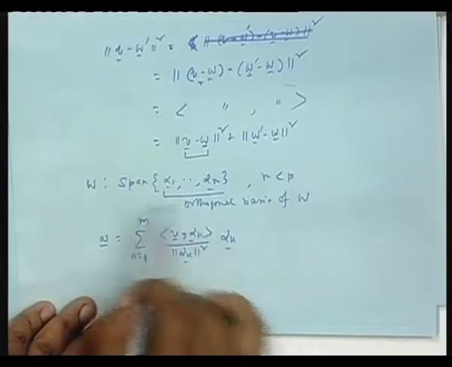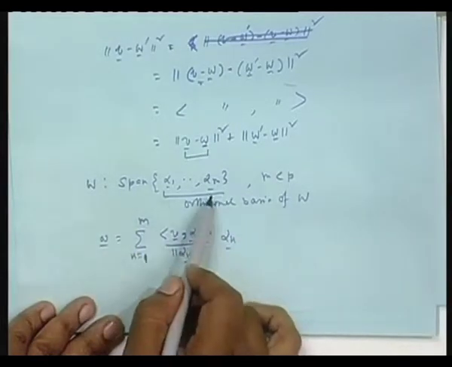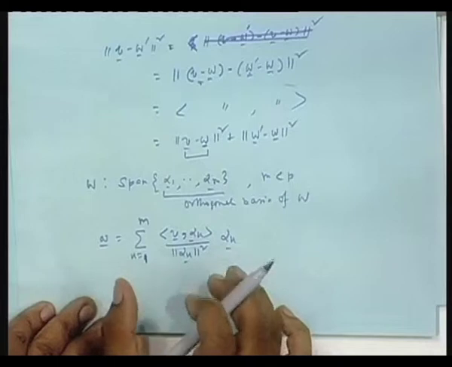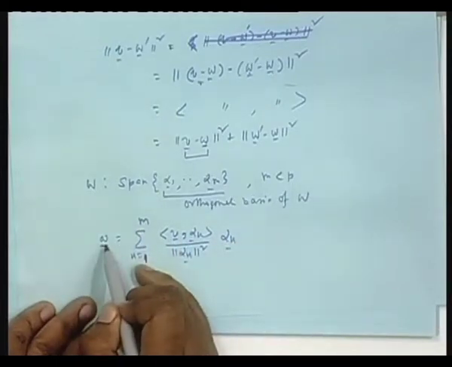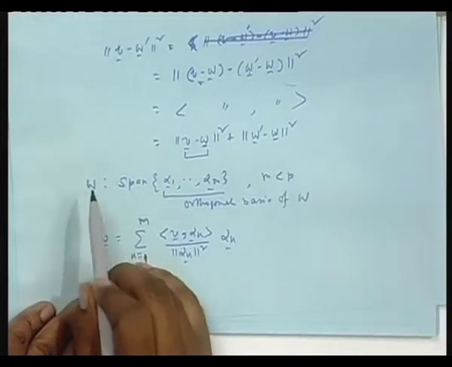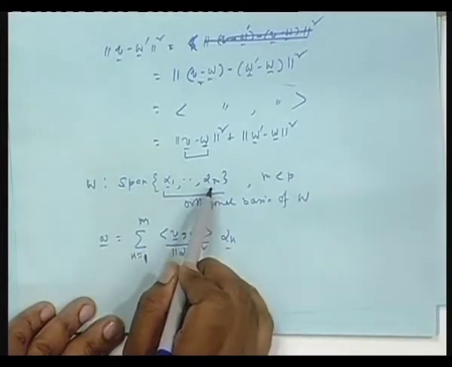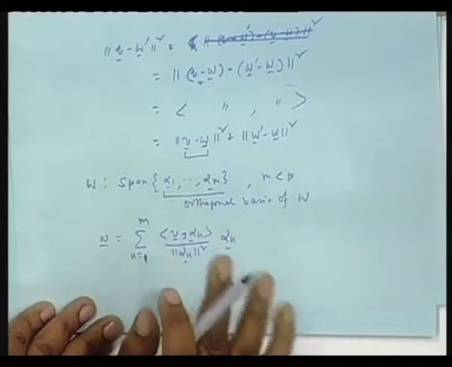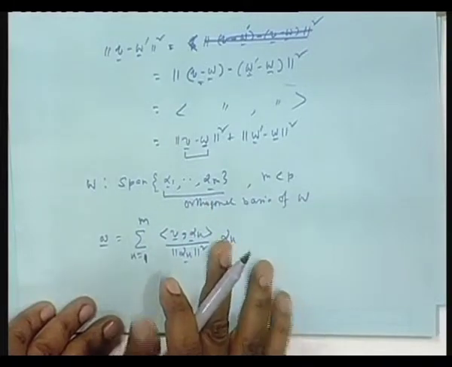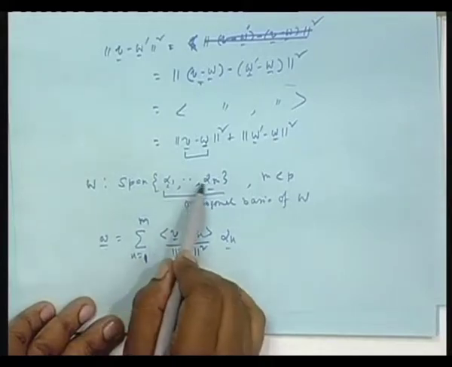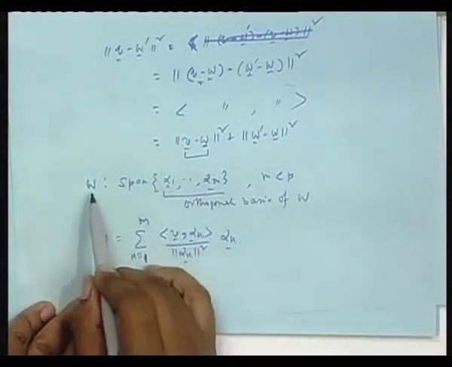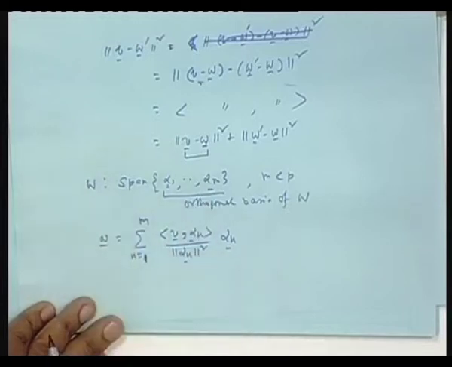So, you get something belonging to capital W only, a linear combination of these ones. I will now show that the error between v and this vector is orthogonal to the entire W, because it is orthogonal to each of the basis vectors. You understand my logic? I will find out the error, v minus w. If that error is orthogonal to each of them, then obviously it is orthogonal to any vector of W, because any vector is a linear combination of these.